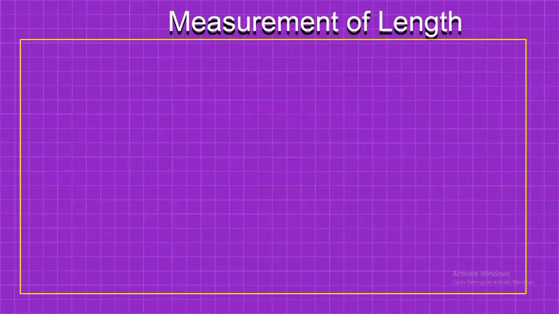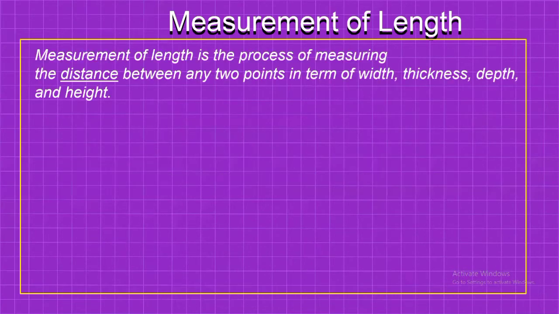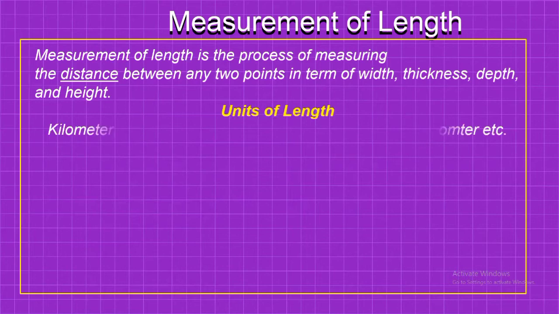So, measure of length. What is the measure of length basically? Measurement of length is the process of measuring the distance between any two points in terms of width, thickness, depth, and height. Suppose you want to find the width, thickness, depth or height of an object from any point. There we use the measurement of length.